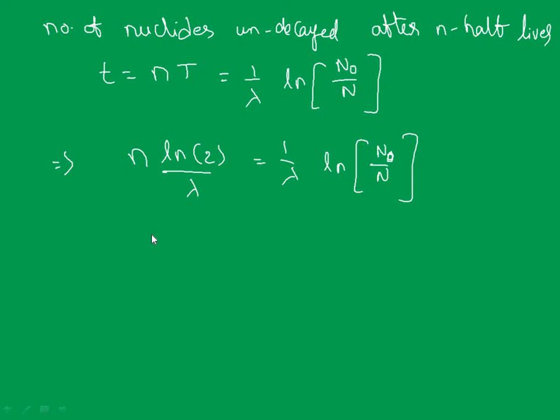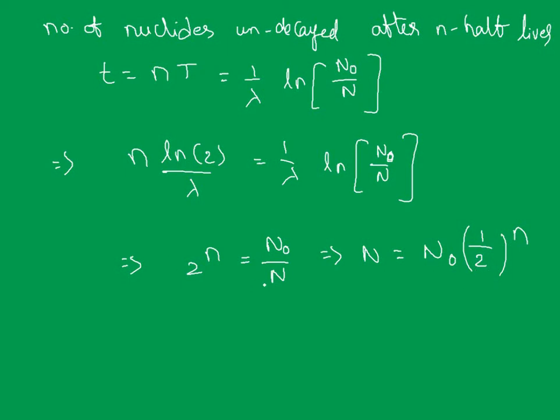Now 1 by lambda cancels out, and what can we write here? n ln 2 is equal to ln of N naught by N. Anyway, you know the formula: a ln b is nothing but ln of b to the power a. So it will become ln of 2 whole to the power of n. Ln cancels out, so 2 power n equals N naught by N, which implies N is equal to N naught into (1 by 2) whole to the power of n, or you can write it as 1 by 2 power n.